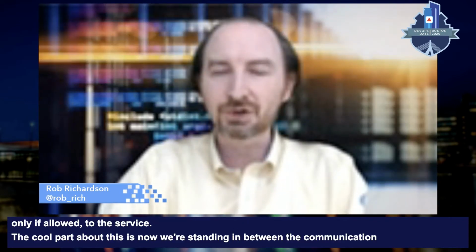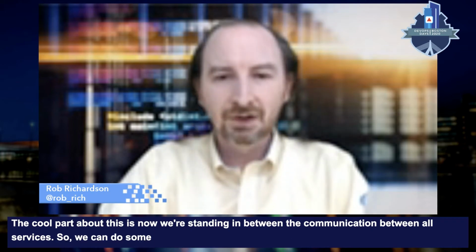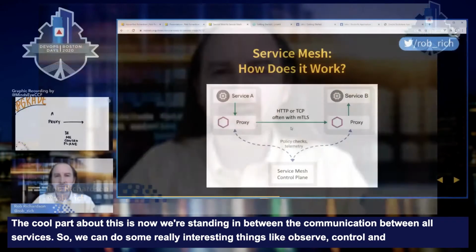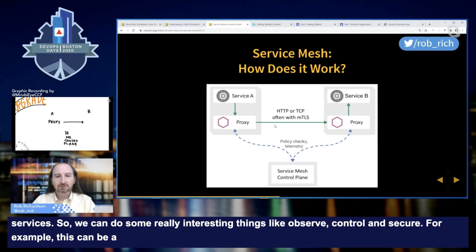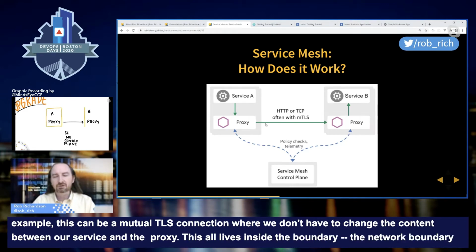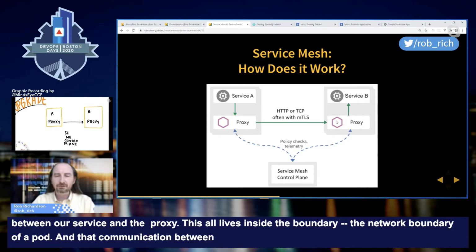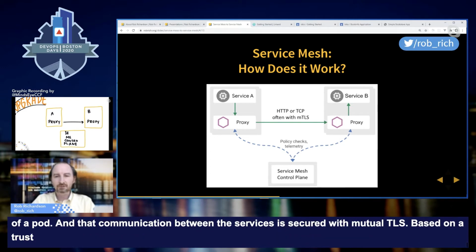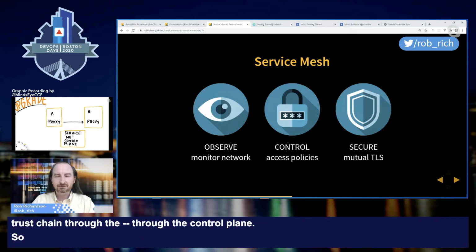So we can do some really interesting things like observe, control, and secure. For example, this can be a mutual TLS connection where we don't have to change the content between our service and the proxy. This all lives inside the boundary, the network boundary of a pod, and that communication between the services is secured with mutual TLS based on a trust chain through the control plane. So observe, control, secure.